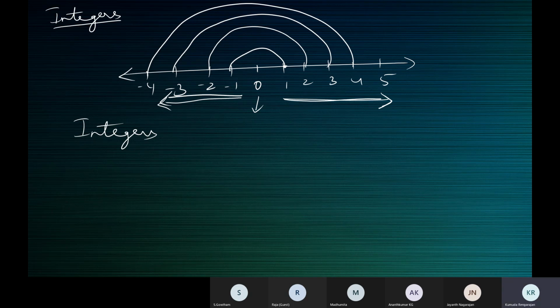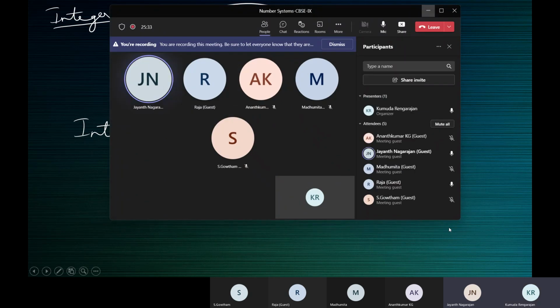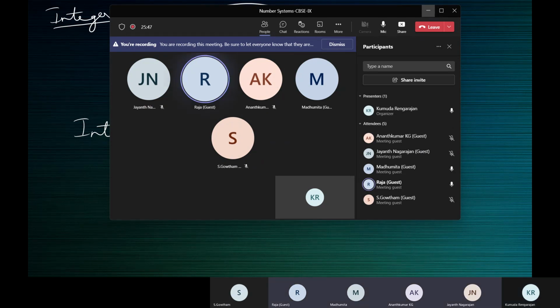Which is the smallest natural number, children? 1, ma'am. The smallest natural number is 1. Which is the smallest whole number? 0, ma'am.